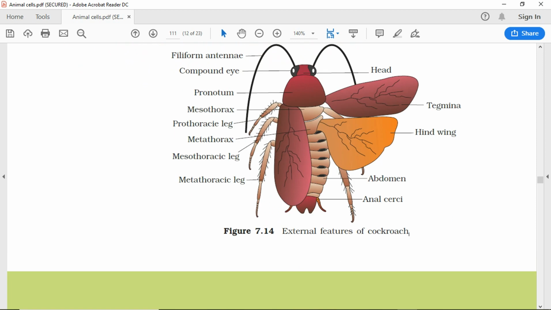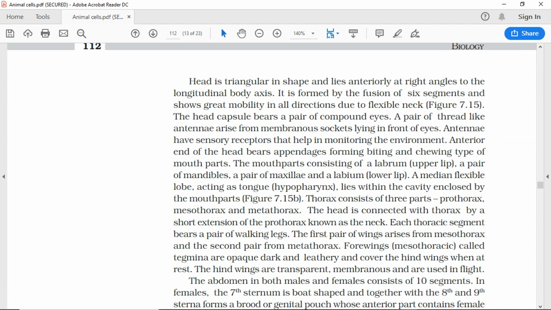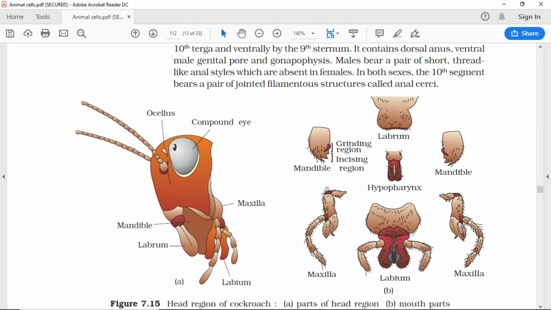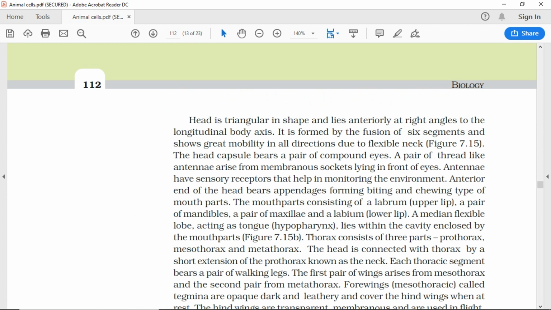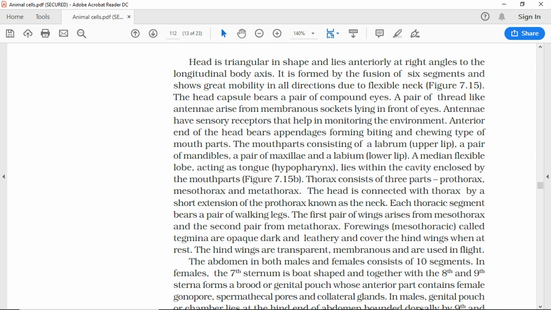Biology. The head is triangular in shape and lies anteriorly at right angles to the longitudinal body axis. It is formed by the fusion of 6 segments and shows great mobility in all directions due to a flexible neck, figure 7.15. The head capsule bears a pair of compound eyes. A pair of thread-like antennae arise from membranous sockets lying in front of the eyes.